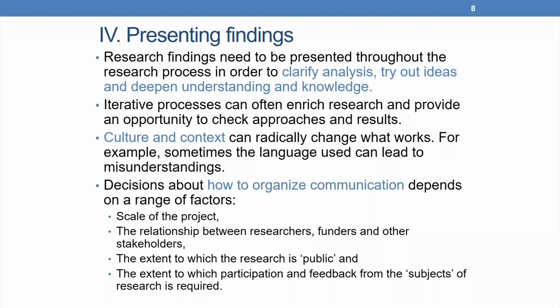Now, culture and context is something very important, and that can radically change what works. For example, sometimes the language used can lead to misunderstandings, particularly if the research findings are of a technical nature that normally uses a lot of jargon. People in the government, the bureaucracy or international organizations are otherwise engaged and do not have much time to skim through the technical jargon that we use in academic research.